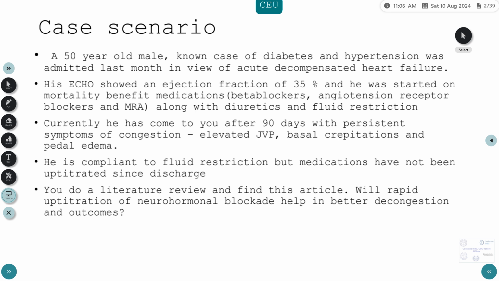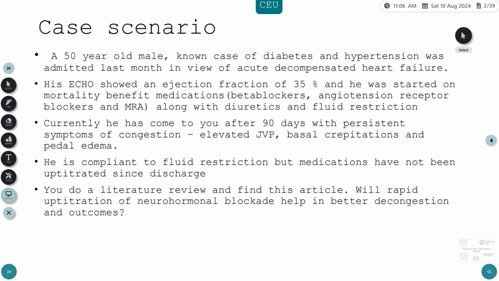Subsequently, he was discharged, but he has come for review only after 90 days, and currently you find that he has persistent symptoms of congestion, namely elevated JVP, basal crepitations, and pedal edema. He says he is compliant to his fluid restriction, but his medicines have not been up-titrated since discharge. So after discharge, he has come to you only after 90 days. So we do a literature review and find this article.